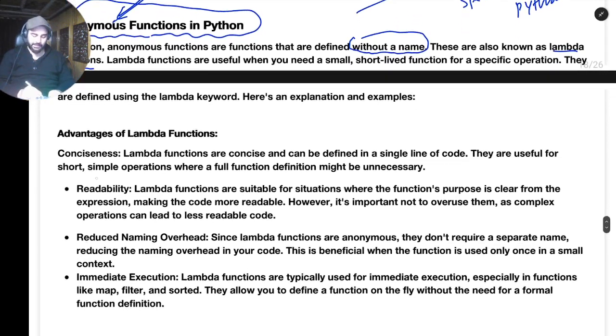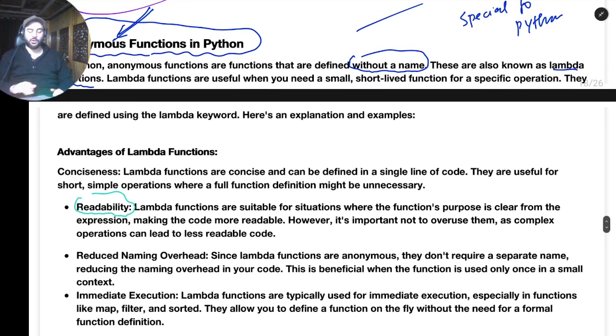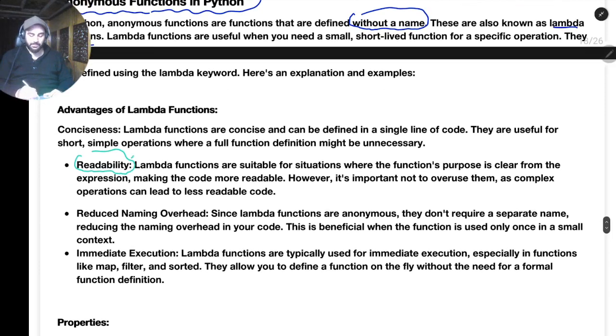The first thing is readability. For example, sometimes I just want to make one function call, and at that time I don't want to create a big function by using def, then the name, then the argument, then write the return statement. It's a lot of work. I just want to be concise because I'm calling it for a temporary purpose. That's why an anonymous function is mostly used for temporary purposes. It's not like you will call that function again and again. Maybe you'll call it one or two times, but not more than that. So first is readability, because you are not writing a lot of code, and for the people reading your code, it will be easy to read.